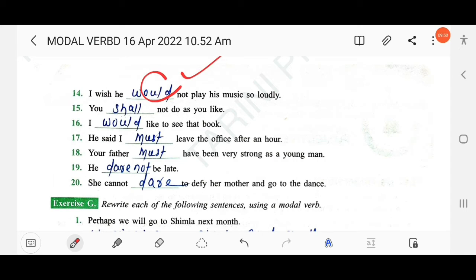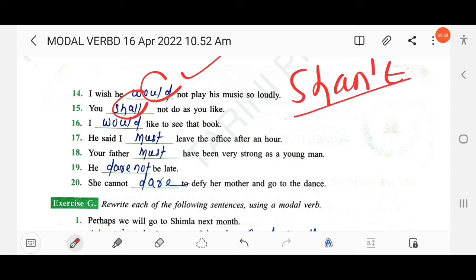The next: I wish he would not play his music so loudly. The next: You ___ not do as you like. You shan't. Okay, shan't. Shall not. The next: I ___ like to see that book. I would like to. The next: He said I must leave the office after an hour. Next: Your father ___ have been very strong as a young man. Must have been. He ___ be late. He dare not be late. She dare not defy her mother and go to the dance.